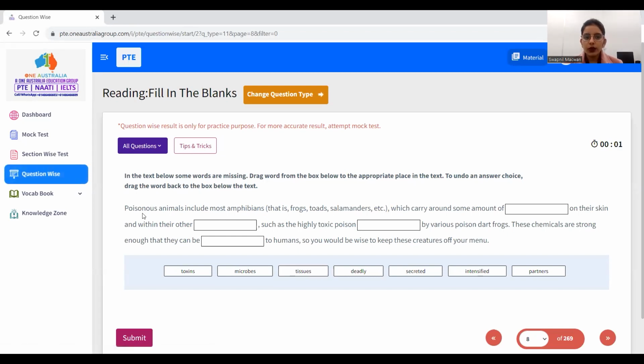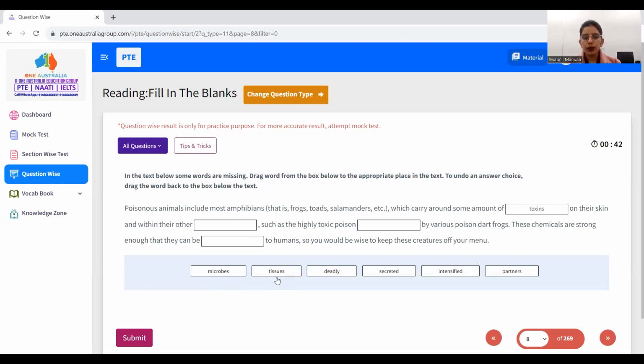Poisonous animals include most amphibians, which carry around some amount of ___ on their skins. So they are talking about poisonous animals. So poisonous animals should carry poison on their skin. From these options, the poison-related word is toxin, microbe, tissues, deadly, secreted, intensified. The word related to poison is toxins. On their skin and within their other ___, they are carrying toxins, they are carrying poison on their skin as well as within their other body parts.